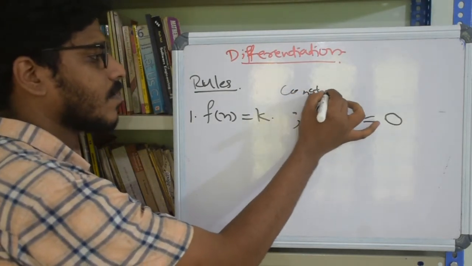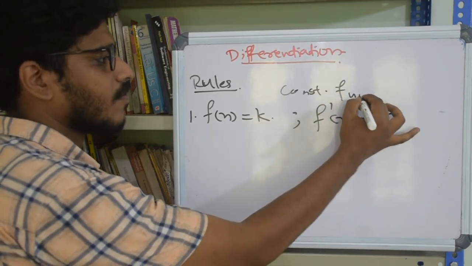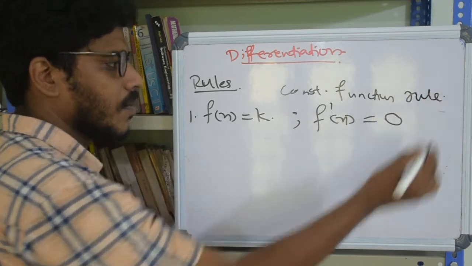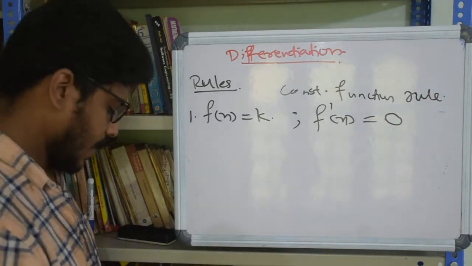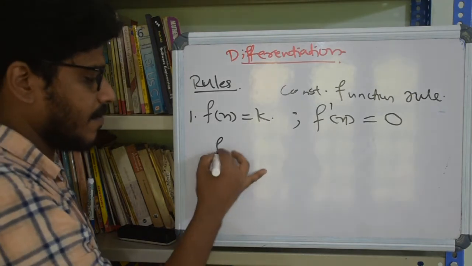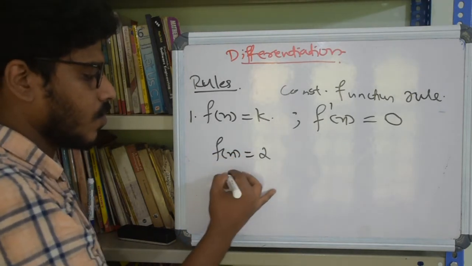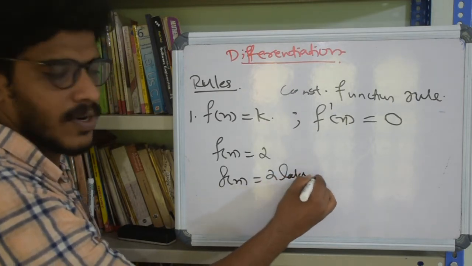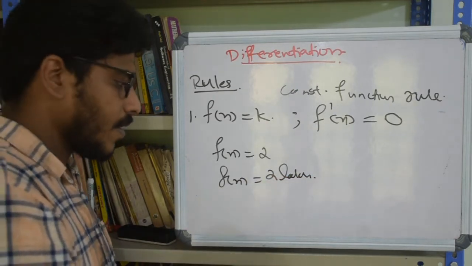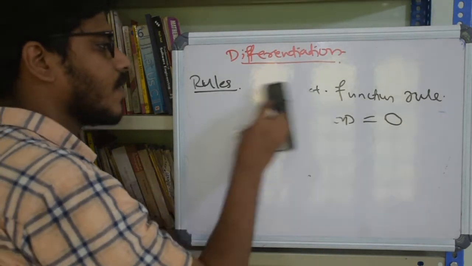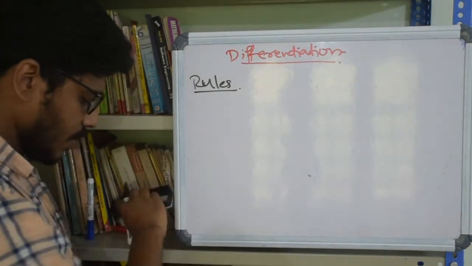Right. This rule, claiming that the constant function has a 0 derivative, is called the constant function rule. You may write the notes yourself, and this happens for any constant, say if f of x equal to some 2 or f of x equal to some 2 lakh, whatever the constant may be, the derivative will be 0. So that's the constant function rule.